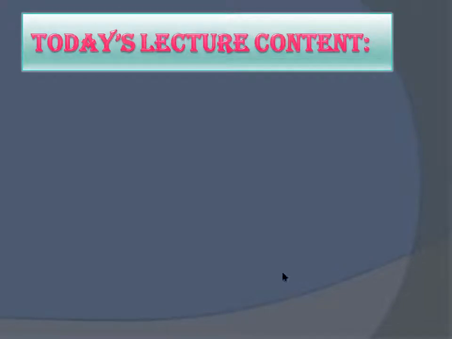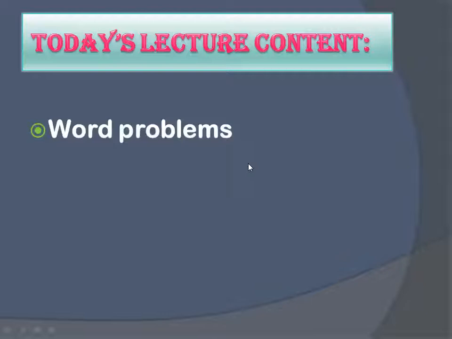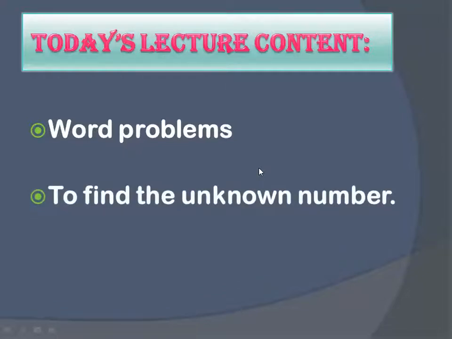If you remember, in the last class, we have done only very simple questions and simple things. So today what we will do is word problems. Today we will study how to do word problems of the different algebraic expressions and how to find out the unknown number. I will explain what unknown number means.